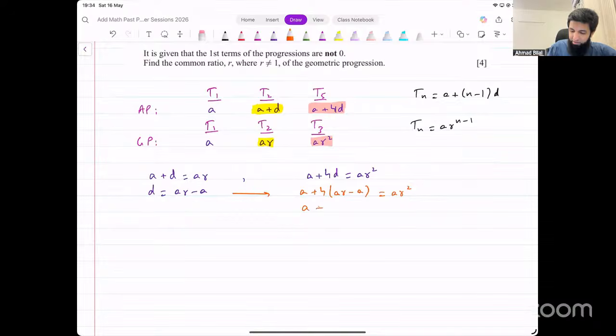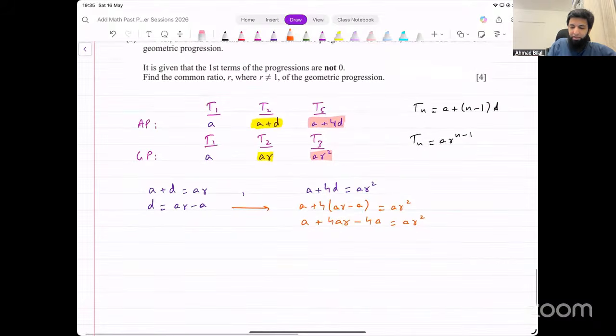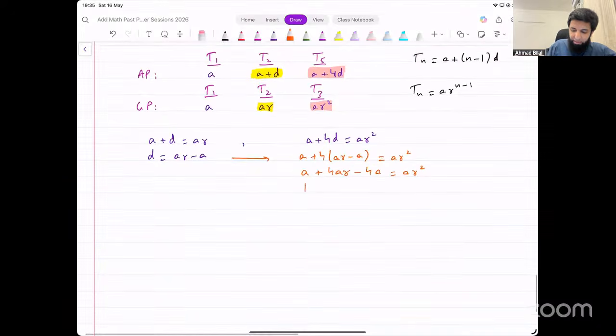So if I simplify this, this gives me A plus 4AR minus 4A equals AR squared. Now A is appearing in every single term. So if I just divide the whole equation by A, I can do that, right? Because A is not zero. The first term is not zero. If it's not zero, I can divide by that. So it gets cancelled, and I'm just left with 1 plus 4 times R minus 4 equals R squared.